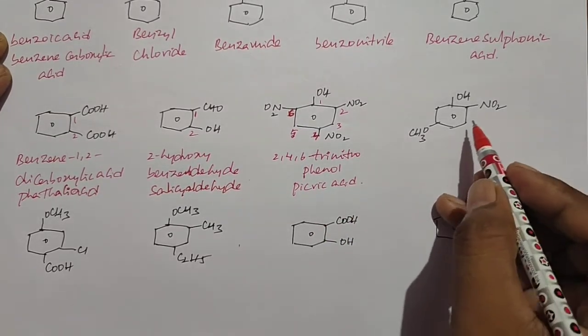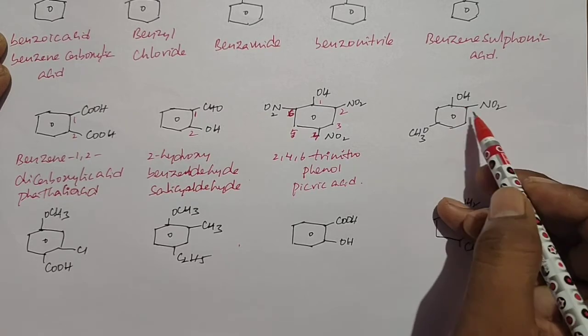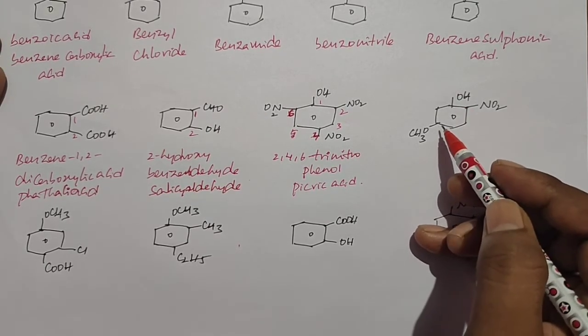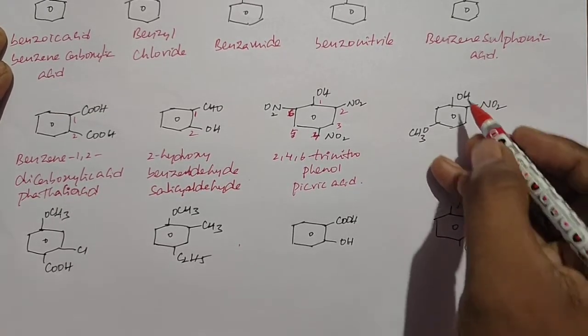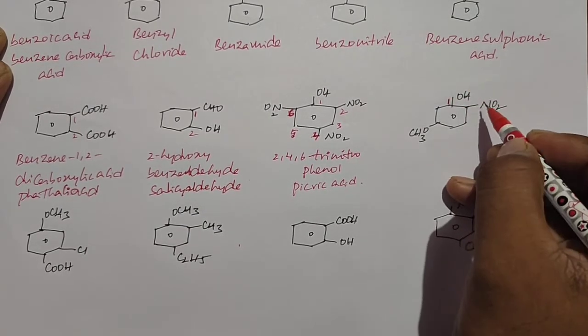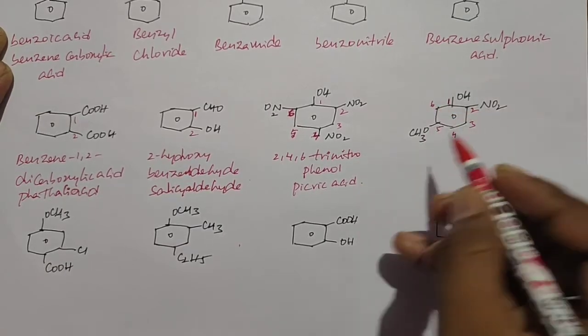When you go for the next one, here the benzene ring attached to three groups. One is OH, another one is nitro, and another one is methoxy. When I take the order of priority, OH is considered the principal functional group. So we start the numbering from OH, then continue towards the nitro. 1, 2, 3, 4, 5, 6.